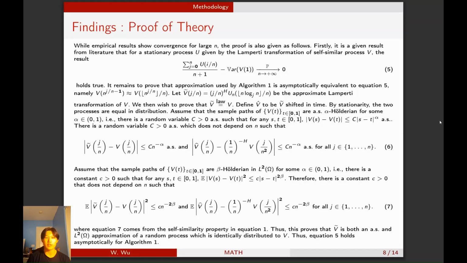It's going to be a little technical, but the key thing to note is that we use the estimation V of floor of n to the power j over n, divided by n. By taking the floor, we're able to only use the discrete observed samples and not the actual real process. So we basically prove here that the error converges to 0, which is bounded by C n to the power of negative 2β. And this is going to converge to 0 as n approaches infinity. So basically these have the same distribution, meaning that the algorithms are going to be statistically accurate.